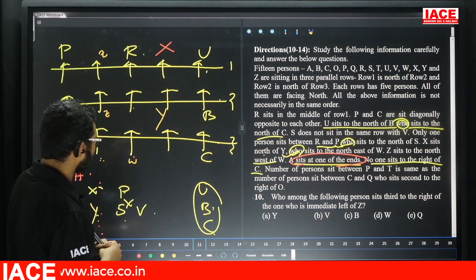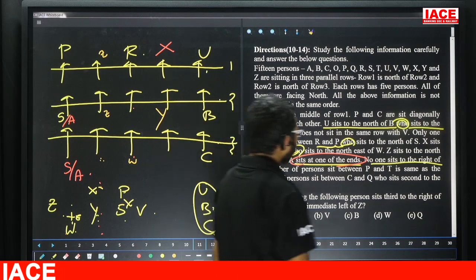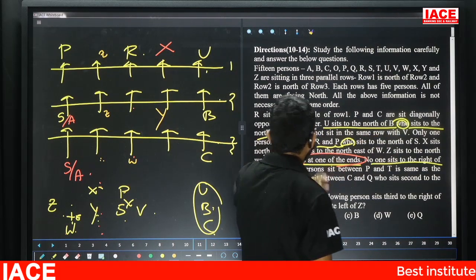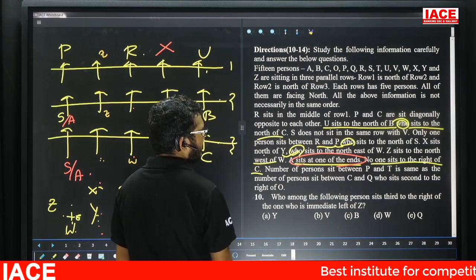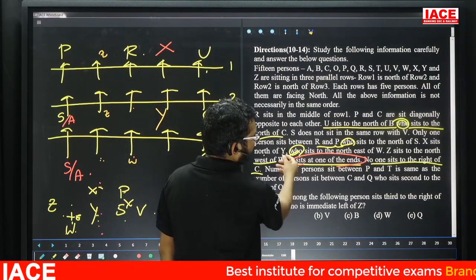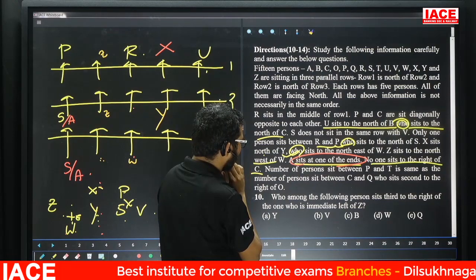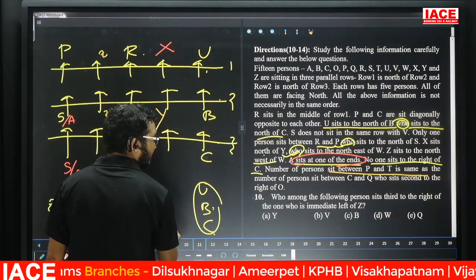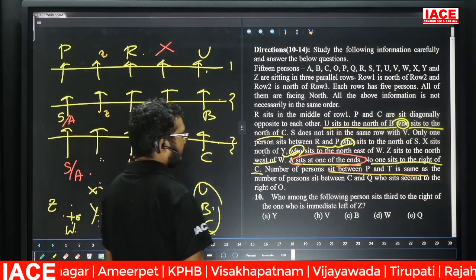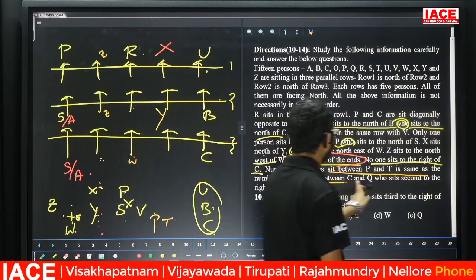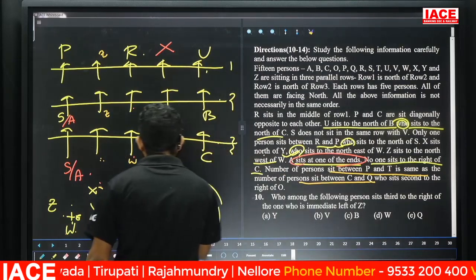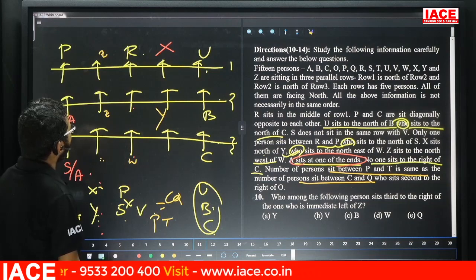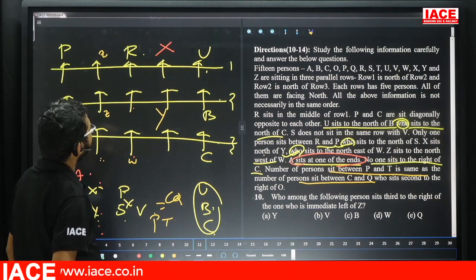Yes. Next, friends, check here. Next point is what? See here. S does not sit in the same row with V. Leave one person between. Next, X sits north of Y. This point is also completed. Next one is what? The number of persons who sit between P and T is the same as the number of persons who sit between C and Q. Now PT equals CQ.